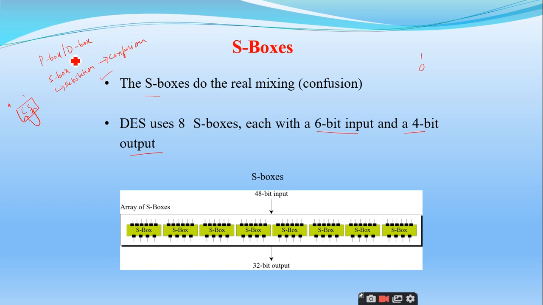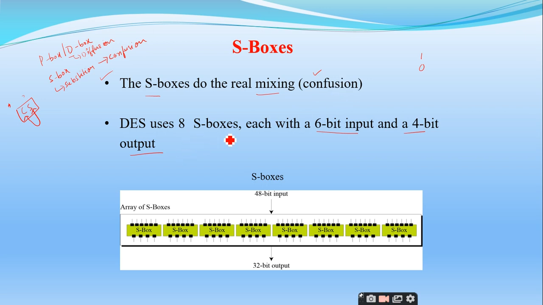Permutation box, also called the D box, where D stands for diffusion. So the diffusion property can be achieved using the P box, and the confusion property can be achieved using the substitution box. The S boxes do the real mixing here to achieve the property of confusion.